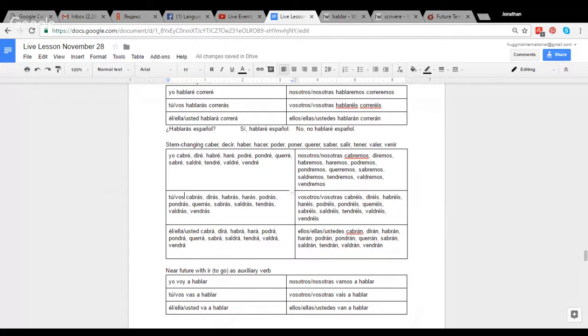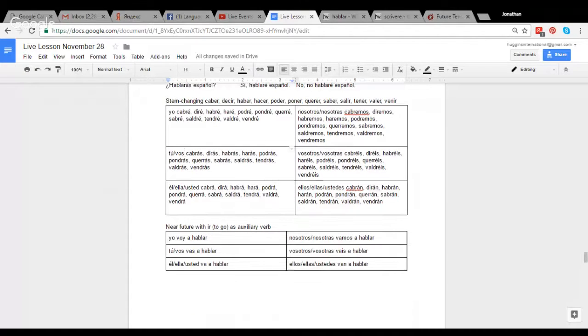And another way to express the future is with a near future form, which is very similar to going to, the way that is constructed. So you'll use the verb ir in the present tense, and you'll add the letter a, and then you'll have the infinitive. So like, I'm going to speak, voy a hablar. You are going to speak, vas a hablar. He, she, usted is going to speak, va a hablar.